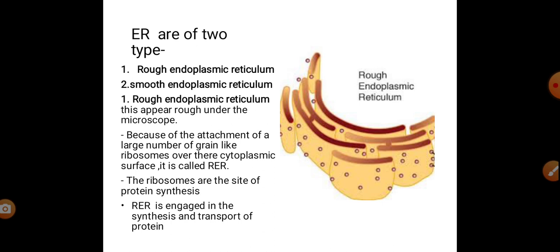Generally, rough endoplasmic reticulum is more abundant in the deeper part of the cytoplasm near the nucleus, and is connected with the outer membrane of the nuclear envelope. Rough endoplasmic reticulum is well developed in cells that synthesize and secrete protein.